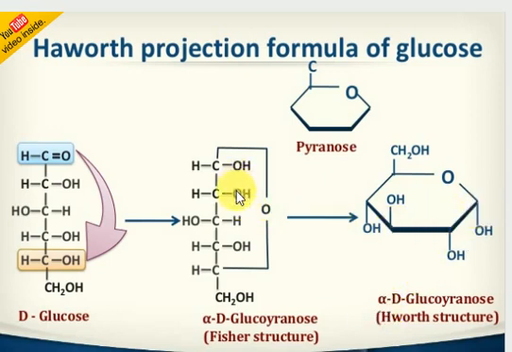Next, look here: hydrogen is downward. Again, hydrogen is coming as an OH group upward, downward, CH2OH. This is very important for board examinations. The glucose structure is called the pyranose structure, this closed ring structure.